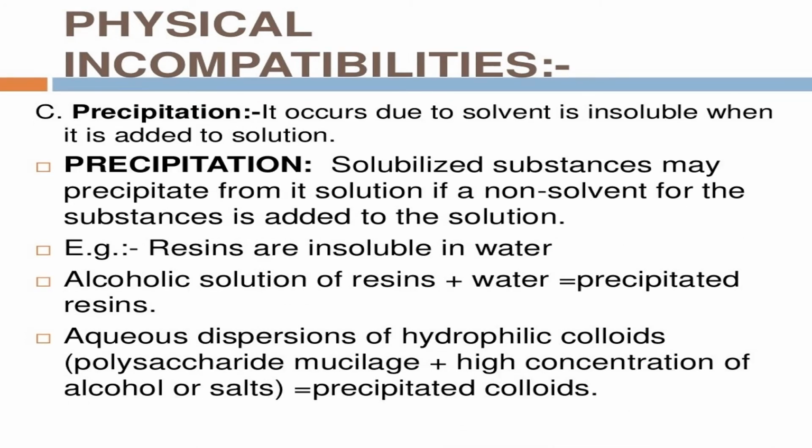C is precipitation. It occurs when a non-solvent is added to the solution. A solubilized substance may precipitate from its solution if a non-solvent for the substance is added to the solution. For example, resins are insoluble in water. Alcohol solution of resin plus water equals precipitation of resin. The aqueous dispersion of hydrophilic colloids, polysaccharide mucilage, plus a high concentration of alcohol or salts equals precipitated colloids.